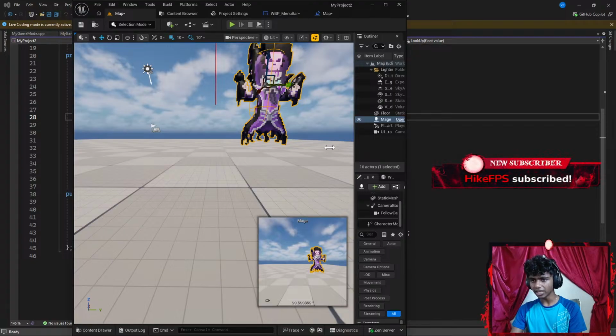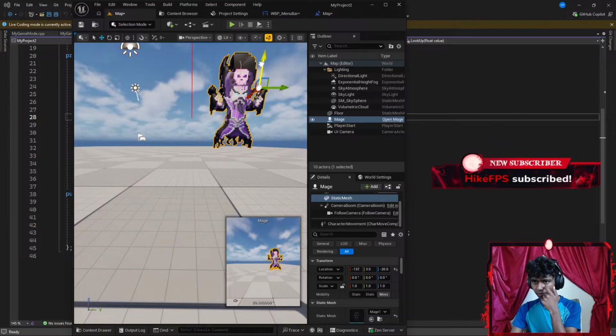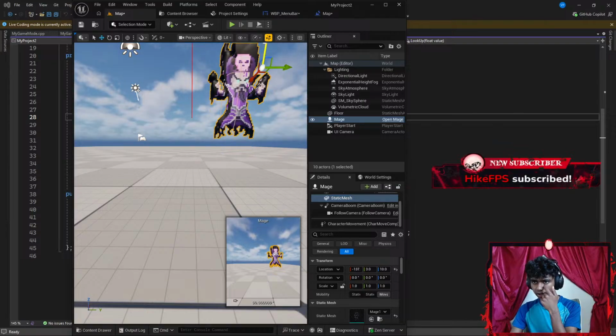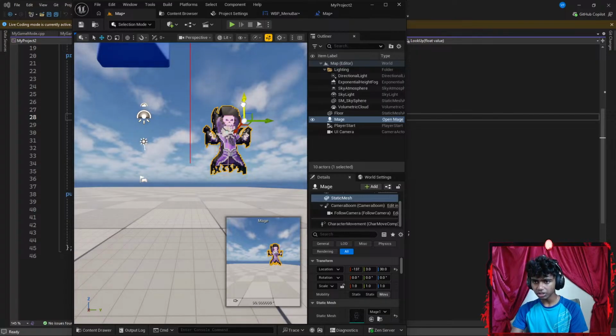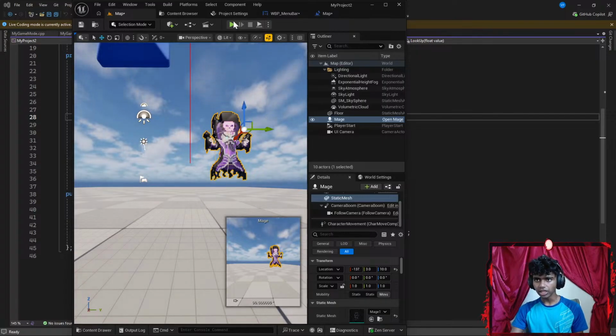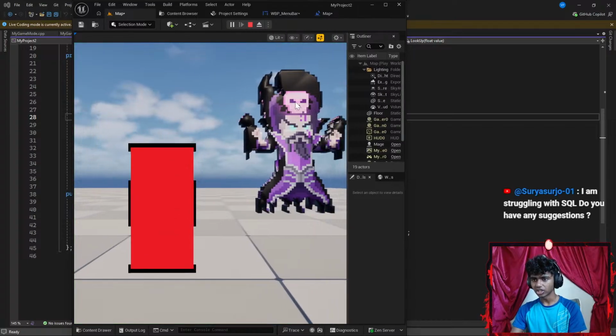Wait, let's go to my static mesh. Let's get my static mesh a bit up. There. Okay, so now with my capsule being higher, this should be good. There we go. Now let's go ahead and run the code again. There we go. My player is not going underground much.